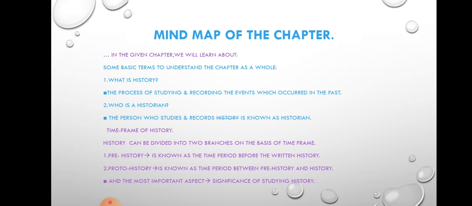Before starting the chapter, you must be knowing in your mind map what is history. History is the process of studying and recording the events which occurred in the past, meaning all those things which have happened in the past, and the process of studying those events is called history.